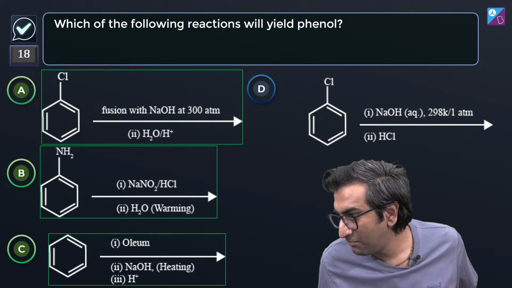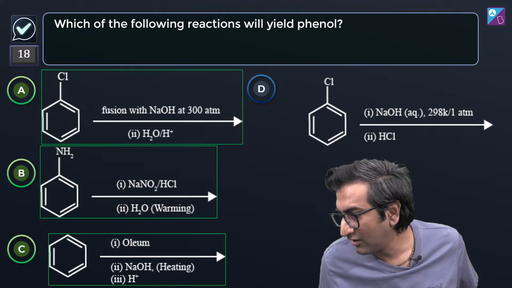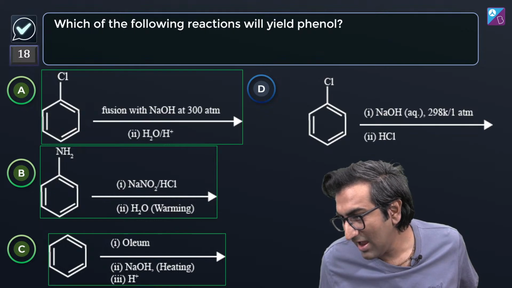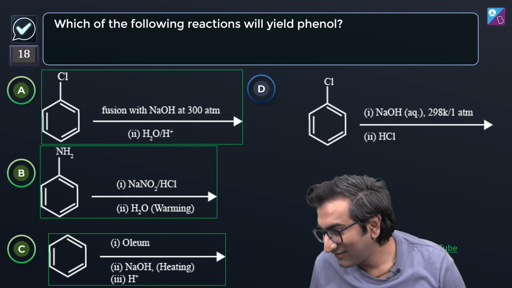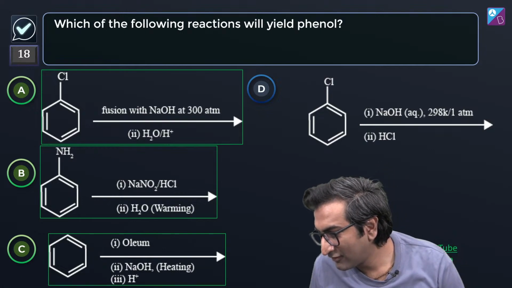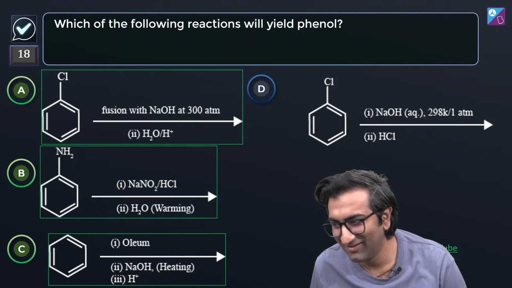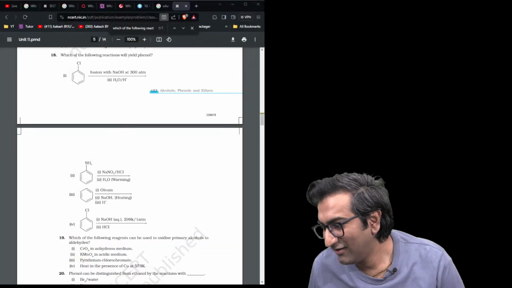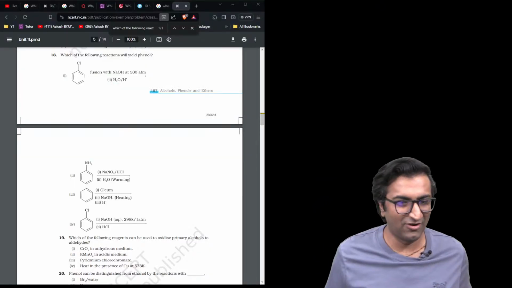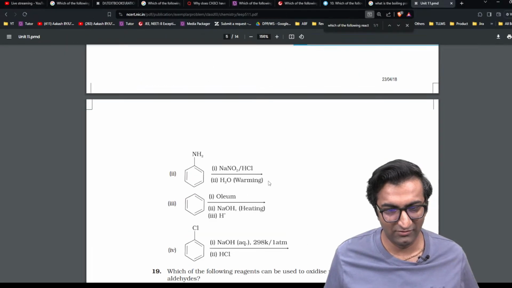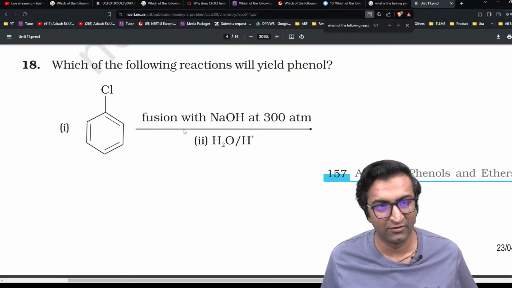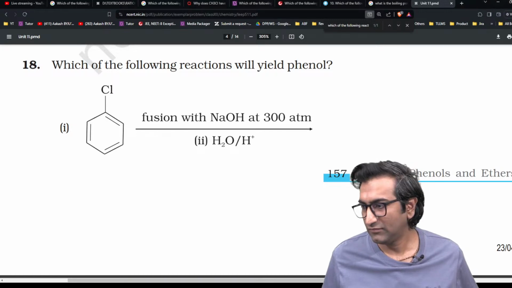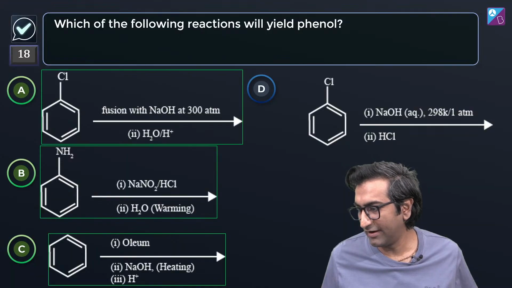Multiple screens can be a bane and a boon at the same time. Boon, bane. I meant bane. Oh, yeah, I got it. Here you go. This is the question. It just says this: fusion at 300 atmosphere with this. Cool? All right, let's get back to this.